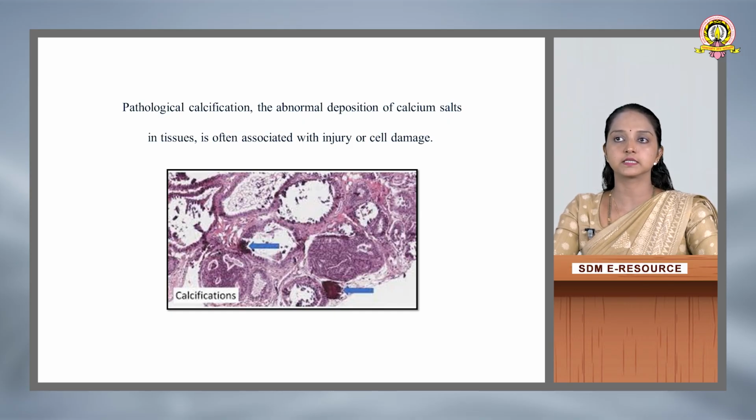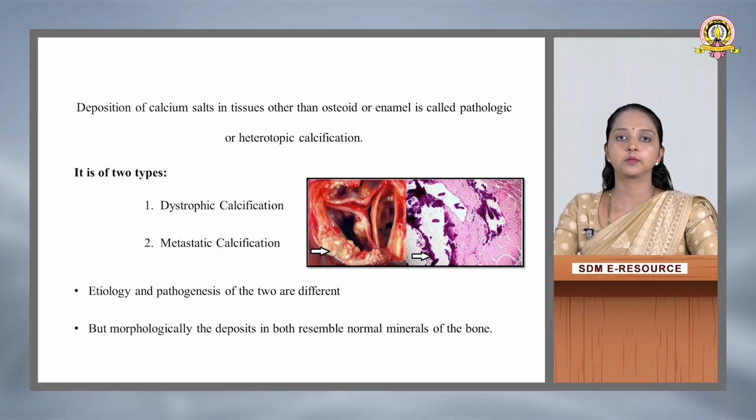So pathological calcification, the abnormal deposition of calcium salts in the tissue, is often associated with injury or cell damage. Whenever there is any abnormality in the body in the form of disease or an injury, this is when you will see pathological calcification in the abnormal tissues of the body. So we will see the definition of pathological calcification.